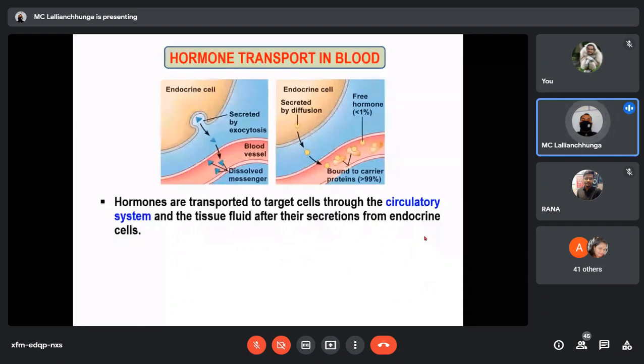So here it is very clear: in the endocrine cell, the hormone is synthesized, it may be stored or not stored, and then it is secreted. In this example, it is secreted by the process of exocytosis and enters the capillaries. Now this has to be transported to the target organ. This is another example, another type of hormone.